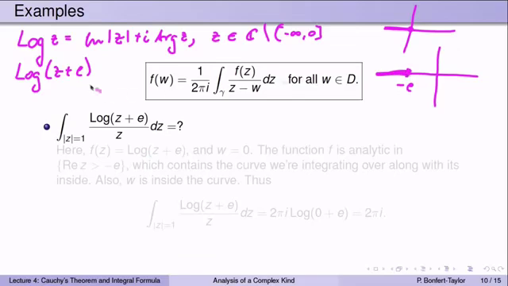Because anything that's bigger than minus e, once I add e to it, ends up in the right half plane where the function is analytic. So this numerator here, my function f of z, is analytic in the complex plane minus the portion of the negative real axis that ends at minus e.